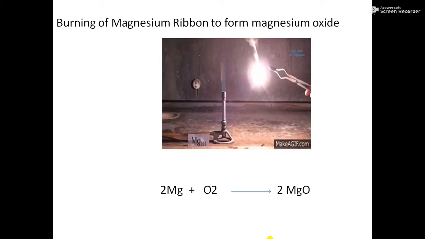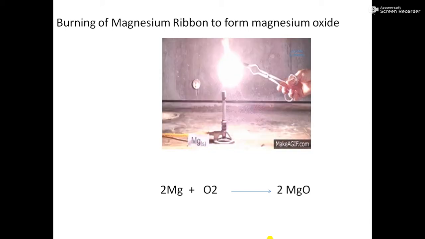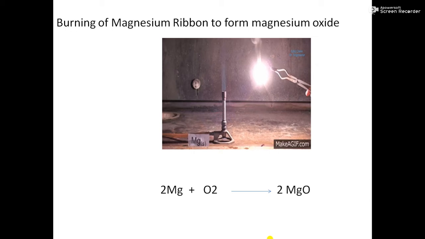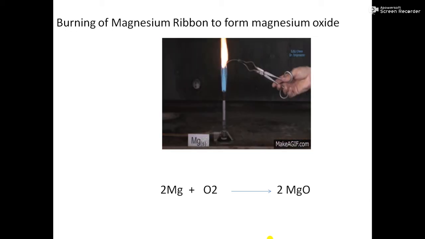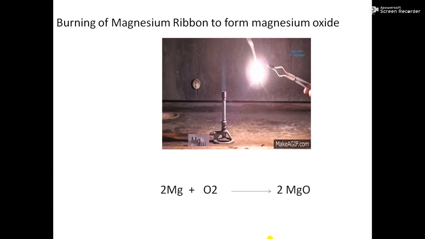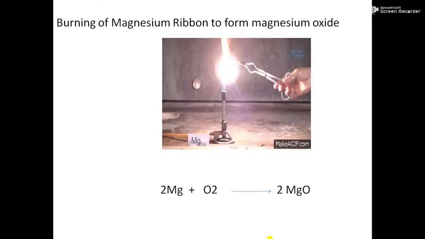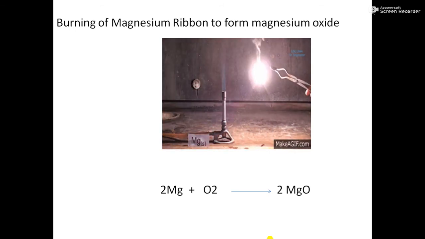So in this reaction we are getting a new substance, and we cannot reverse MgO, that is magnesium oxide, again into magnesium ribbon. We cannot convert it again into the same thing. That's why all the chemical reactions are irreversible reactions.